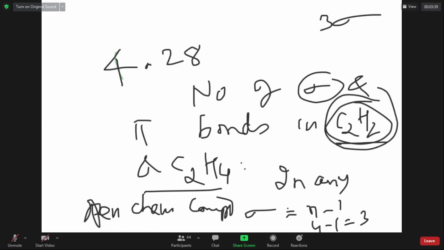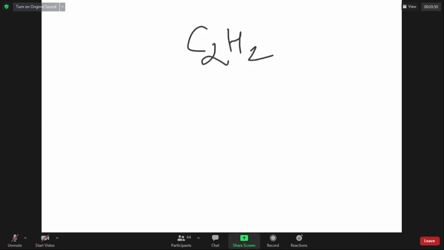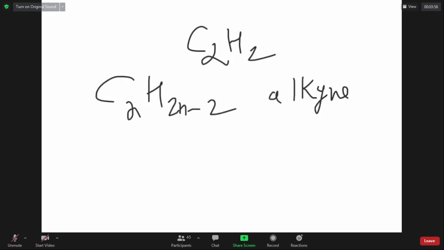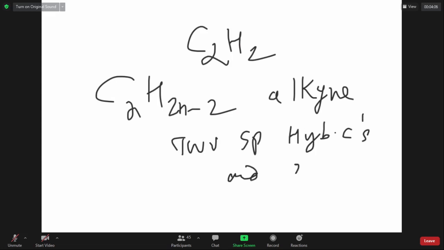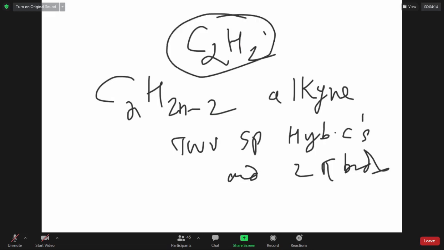What is its formula? Alkyne, sir. CnH2n minus 2. Any alkyne has 2 sp hybridized carbons and 2 pi bonds. Therefore, C2H2 has 3 sigma bonds, 2 pi bonds, total 5 bonds.